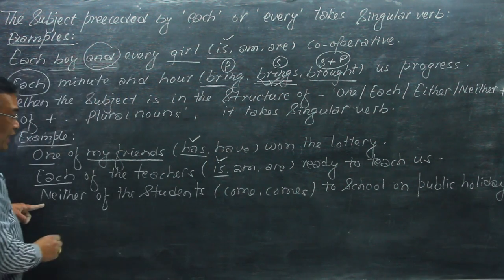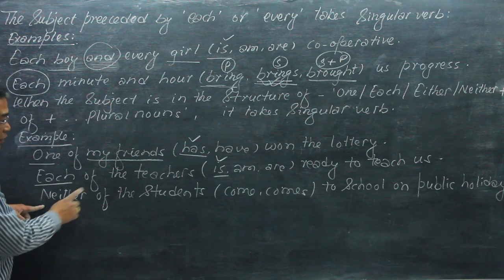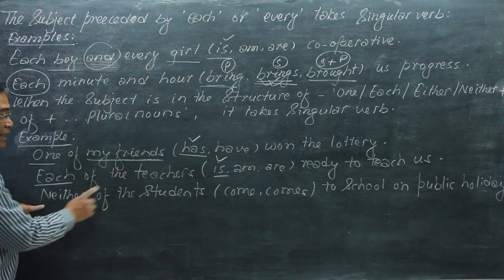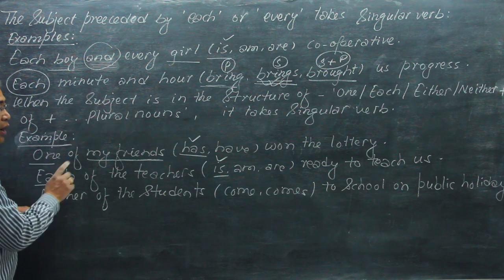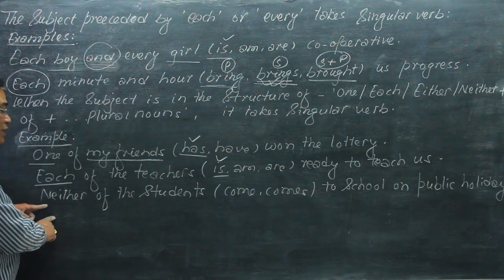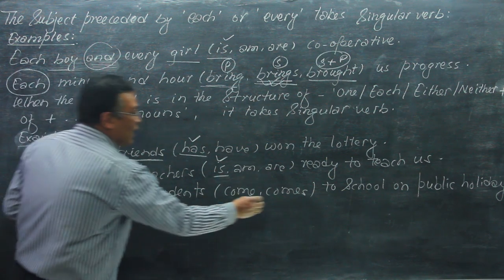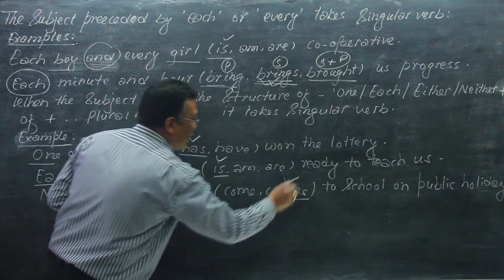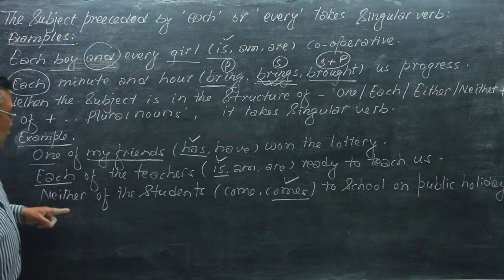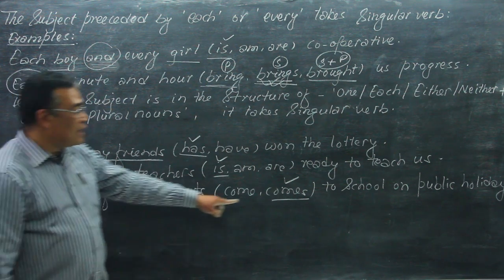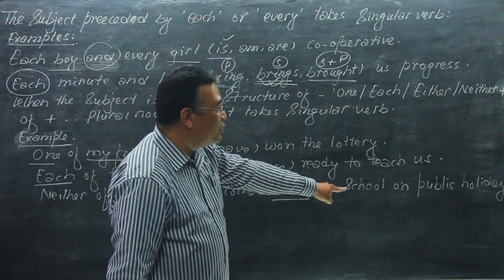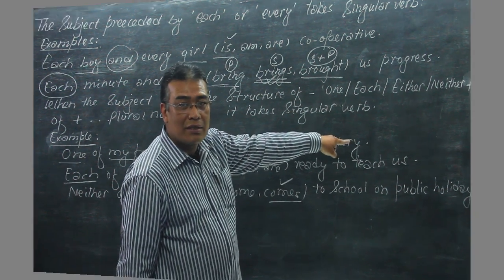In the same way, the next example, neither of the students. Neither of the students means none of the students, or no student. So this is also singular, and the subject-verb agreement is singular. So neither of the students comes to school on public holidays.